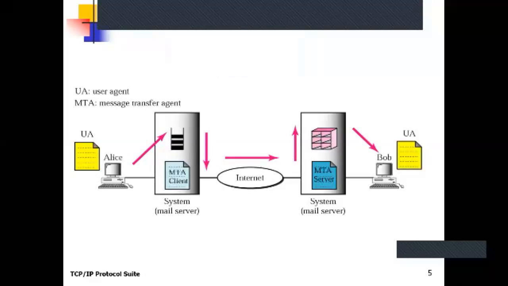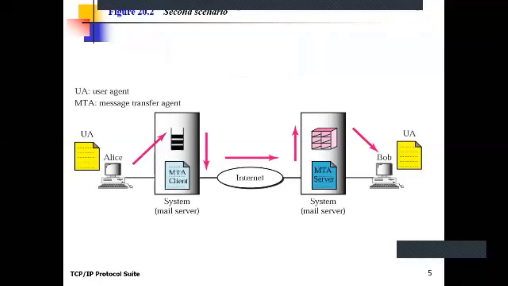In that case, Alice has her mailbox on a mail server. Alice uses the user agent program for writing the mail, and it is stored on that mail server. That means this mail server consists of Alice's mailbox.